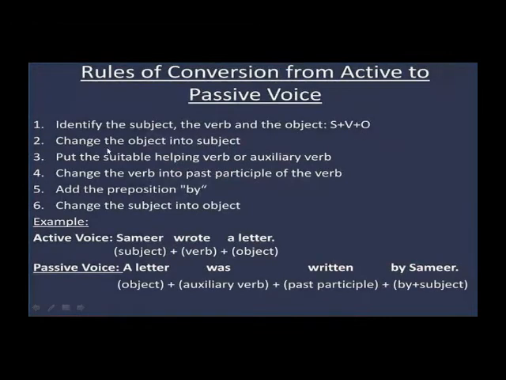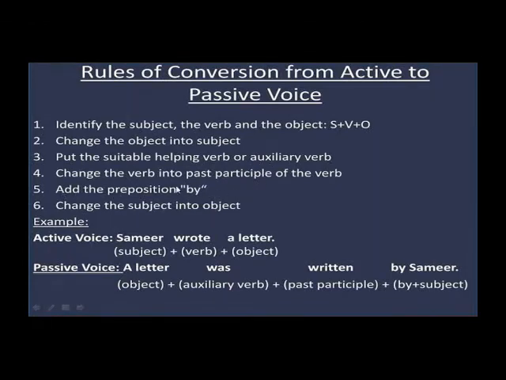Then you have to change the object into subject. That means the subject will become the objective pronoun in the passive voice, and the object will take the place of the subject. Then you have to put a suitable helping verb or auxiliary verb. According to the tense of the active voice, you will have to use a suitable helping verb or auxiliary verb, and you will change the verb. Any type of sentence you have, of any tense, the verb will be changed into past participle in the passive voice. Past participle means the third form of verb.